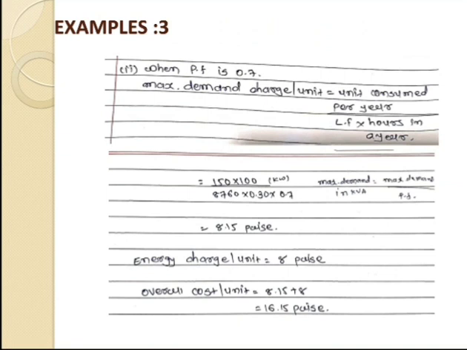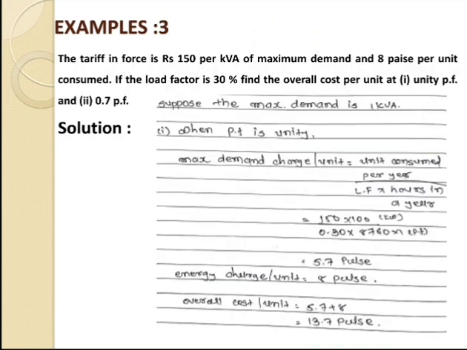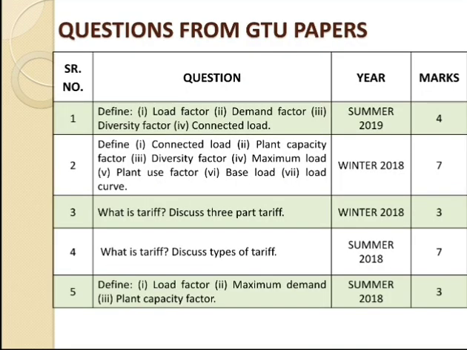So this is the completion of example number 3, which is based on tariffs, and in this way we can calculate the energy bill. Now we go for the questions asked in GTU papers. First one: define load factor, demand factor, diversity factor, connected load, in 2019.